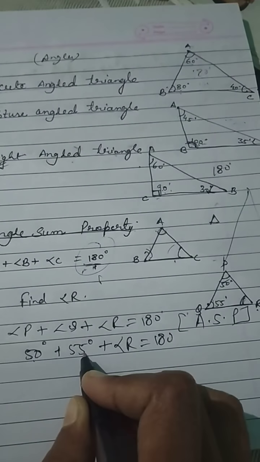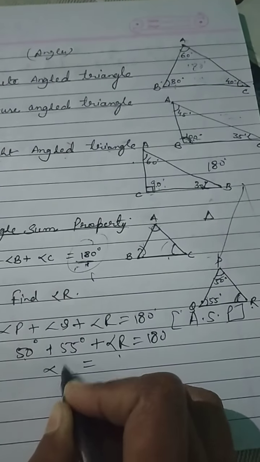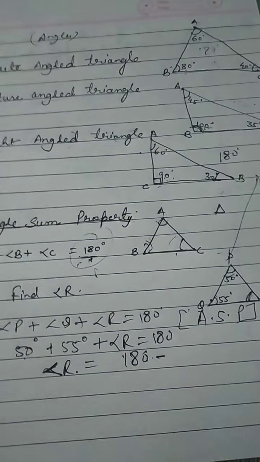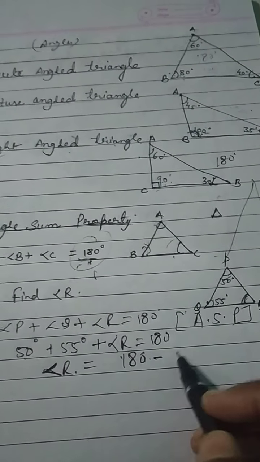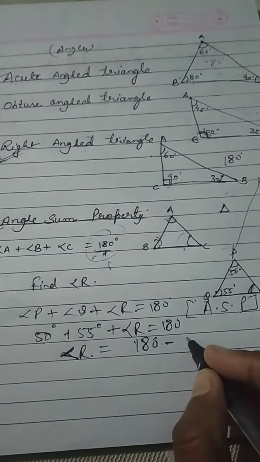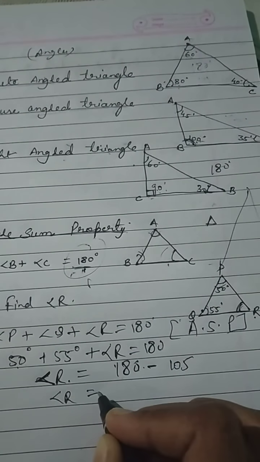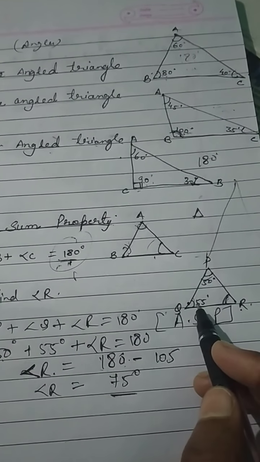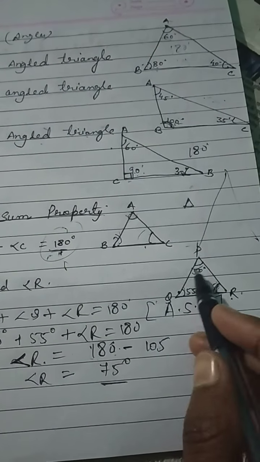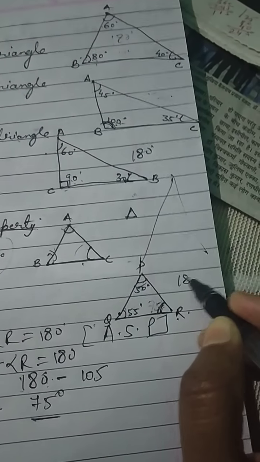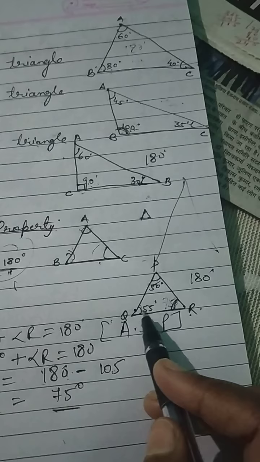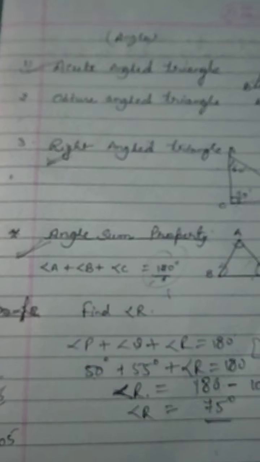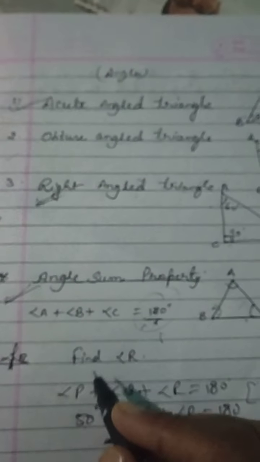So 50 plus 55 we will get what? Angle R we will leave here this side only. This is angle R equals 180 minus, just add up these two and bring it this side, which is equal to what? 105. So angle R is equal to 180 minus 105 is equal to 75 degree. So this is 50 degree, this is 55 and this will be 75. And you can add up, its sum is equal to 180 degree. Yes or no? 75 plus 55 plus 50, we will get equal to 180 degree. Okay? So I hope you have understood.